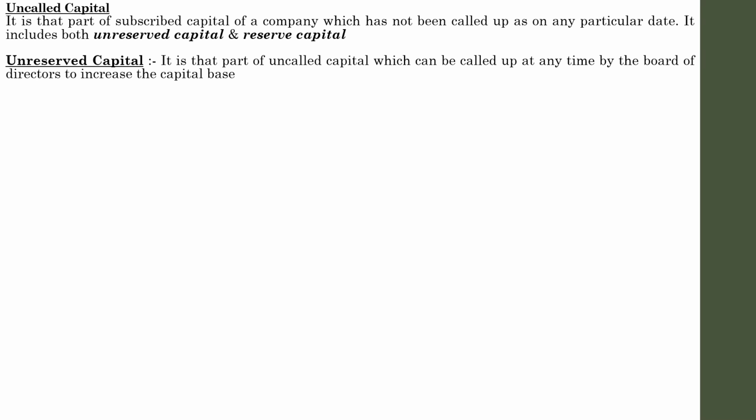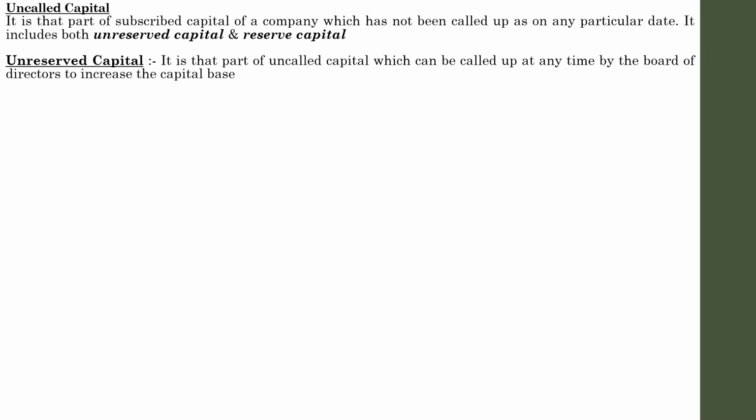Uncalled capital means those shares that the public has not been intimated to pay for. Unreserved capital means that whenever the directors feel a need to increase the capital, they can make the intimation to the public to make the payment. The directors will plan to make the intimation at any point of time whenever they think they need to increase the capital, and at that time the necessary calling may be made. That is known as unreserved capital.